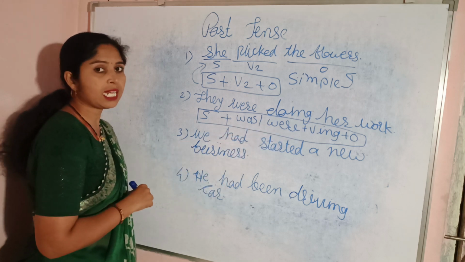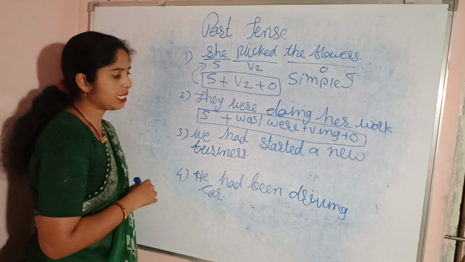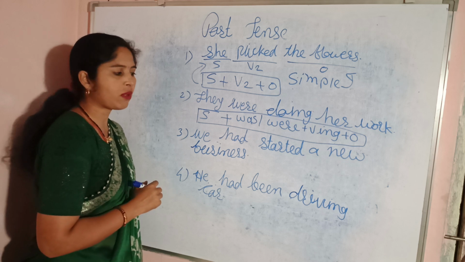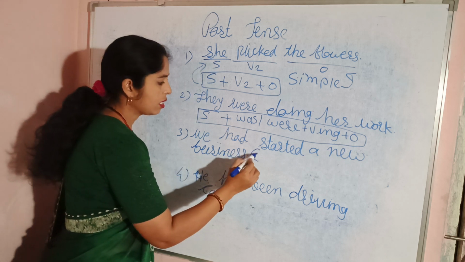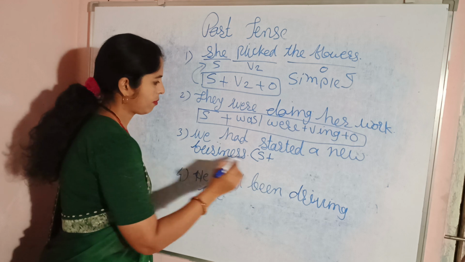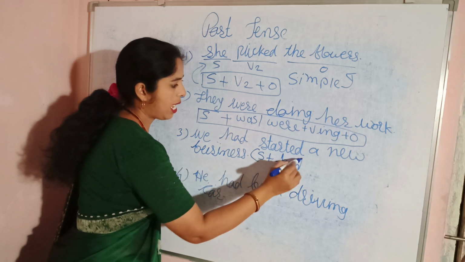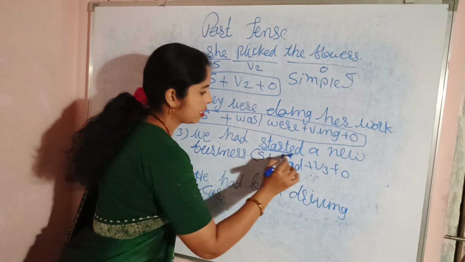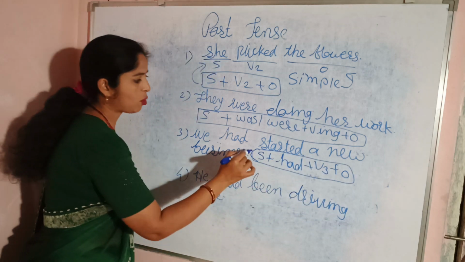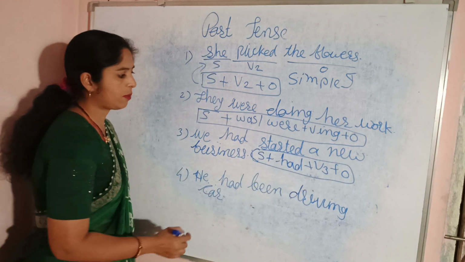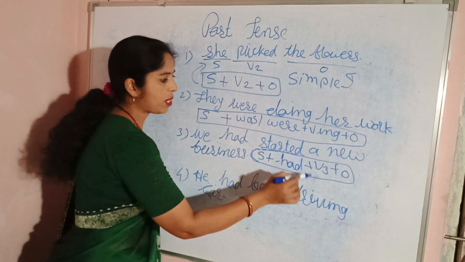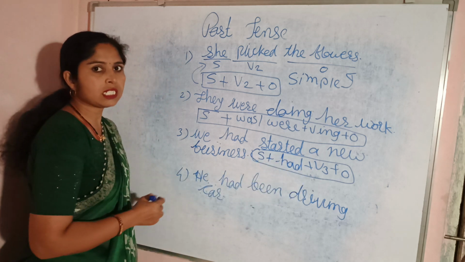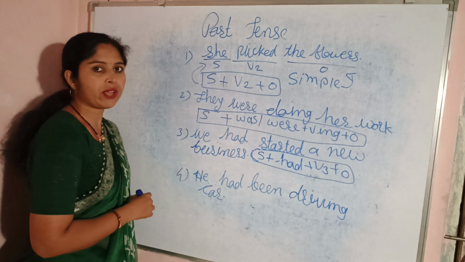This sentence is related to the past perfect tense, and the formula of past perfect tense is subject plus had plus V3 plus object. S stands for subject and O stands for object. Subject plus had plus V3 plus object. This is the formula of past perfect tense.